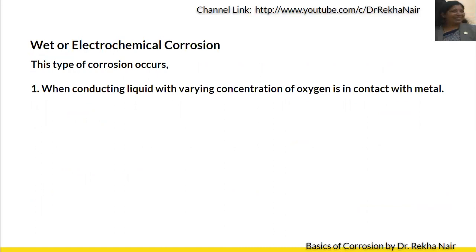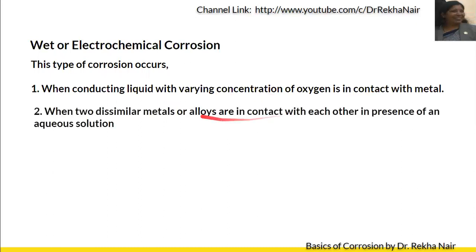So when we have a conducting liquid with varying concentrations of oxygen in contact with a metal, or when two dissimilar metals or alloys are in contact with each other in the presence of some aqueous solution, in both these cases corrosion occurs. In both these cases, electrochemical corrosion takes place.